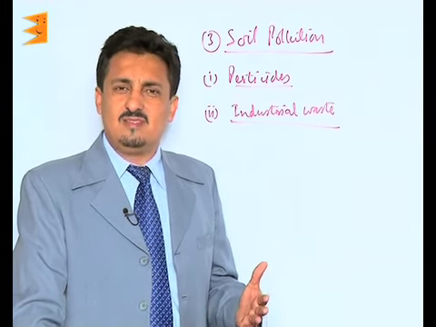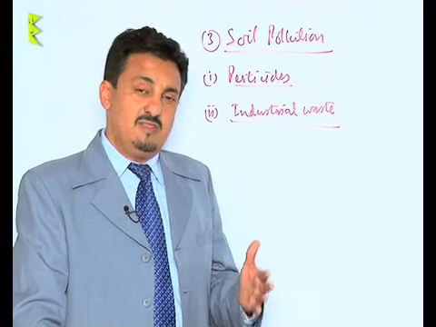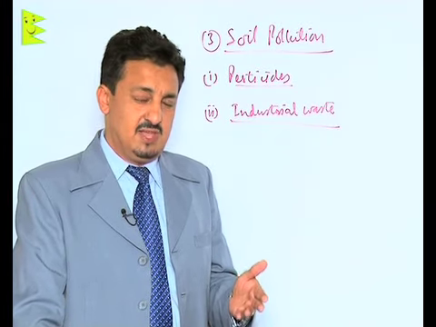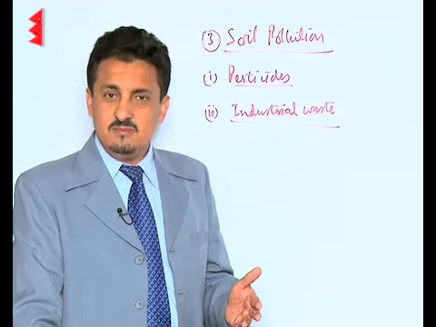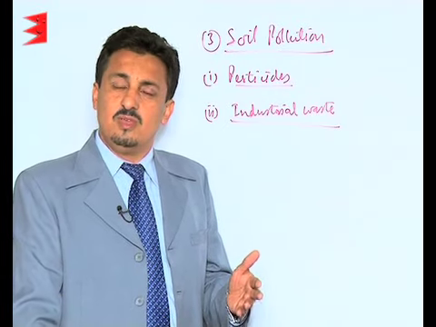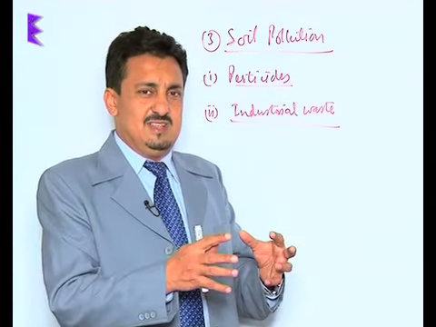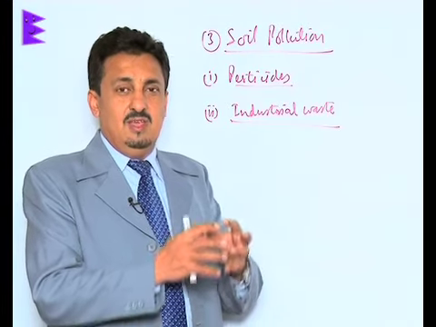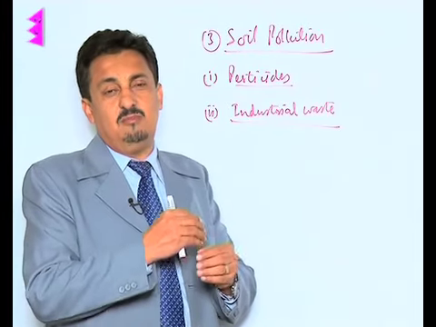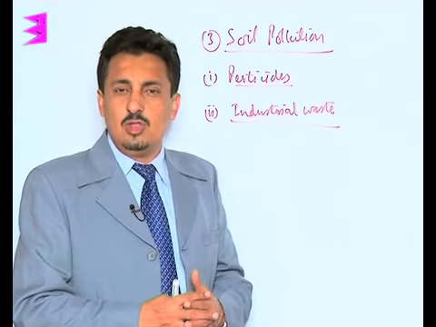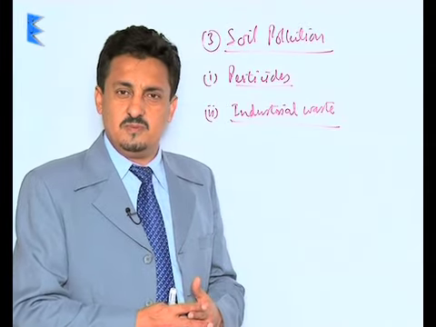Common examples are BHC, benzene hexachloride, or gammexane or lindane, or DDT, dichlorodiphenyltrichloroethane. These chemical substances are non-biodegradable, enter the food chain and cause many serious problems not only to human beings, but to other animals also.